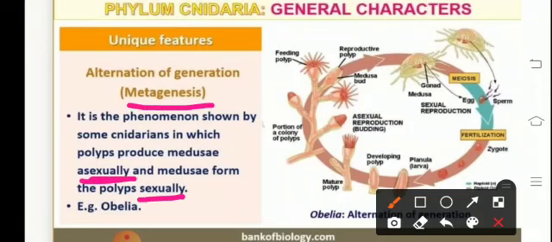As can be seen in the diagrammatic representation, the male and the female gonad produce the male and female gametes, that is sperm and egg, which fuse by the process of fertilization to produce zygote, which is a single cell having two nuclei. The zygote then undergoes indirect development to form larva, which develops into mature polyp, and the polyp again produces medusae sexually.